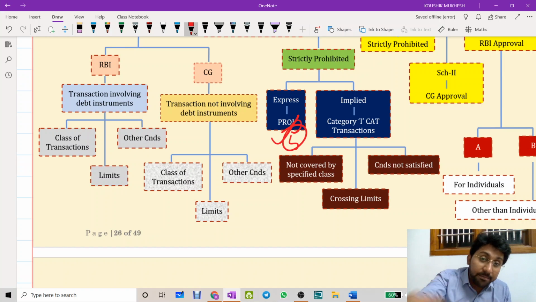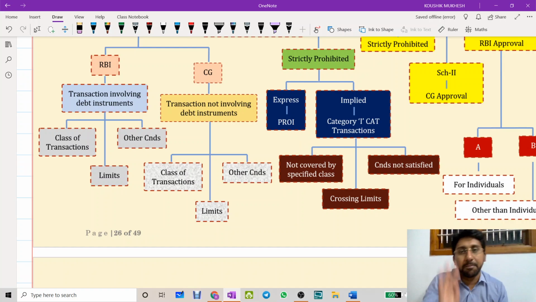If the same transactions are done by PRI, those are not prohibited. I mean it. Please listen carefully. Most of the students will go wrong in this area. The 5 transactions which they specify are permitted for a PRI, are not permitted to whom? PROI, they are not permitted. So therefore, express prohibitions were given for PROI.